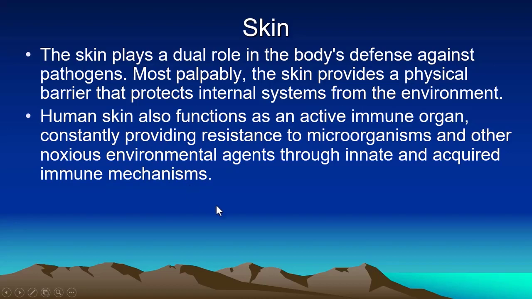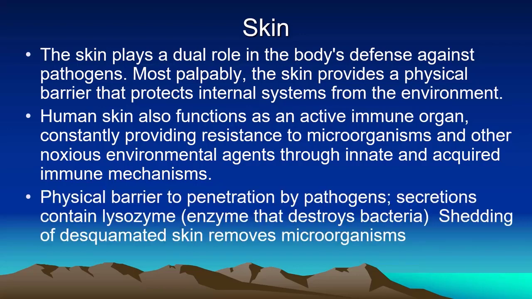Human skin also functions as an active immune organ. This is the largest immune organ of the body. It constantly provides resistance to microorganisms and other noxious environmental agents through innate and acquired immune mechanisms. Physical barrier to prevent pathogens: secretions can contain lysozyme.